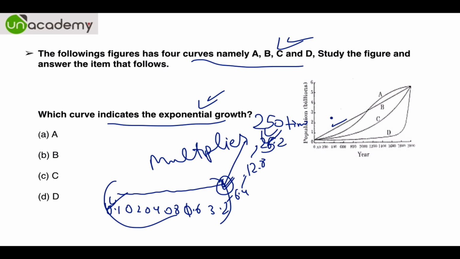So this is absolutely linear growth. This is also more or less a linear growth. This part, if it goes something like this, then it becomes an exponential growth. So D is the characteristic example of exponential growth. So the answer becomes D.